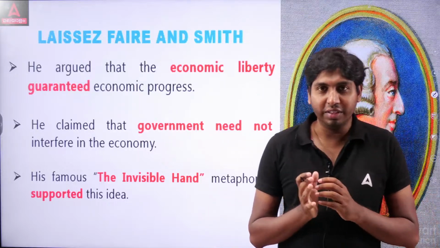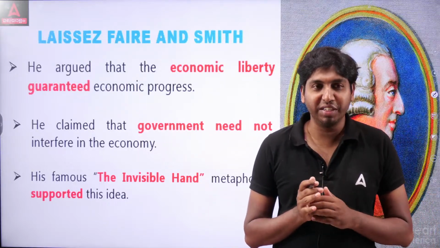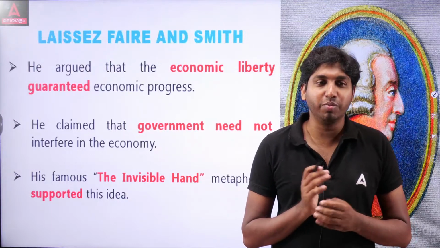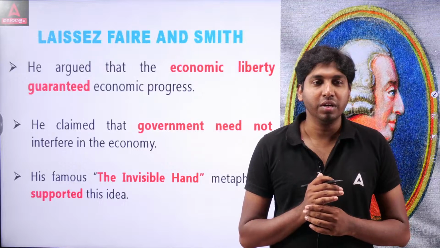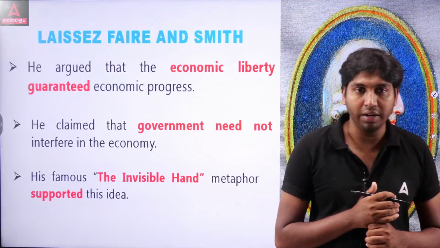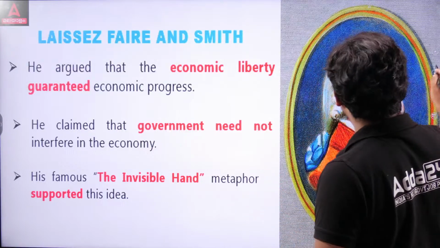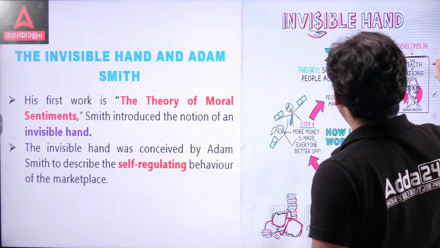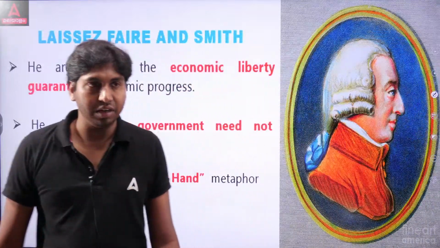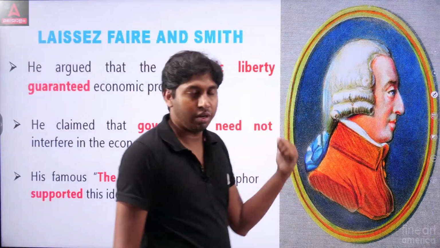So this was supported by his laissez-faire. It was supported by another concept, the invisible hand. That metaphor supported this idea of Adam Smith. It is another concept, and in the next class we will discuss in detail regarding the invisible hand.